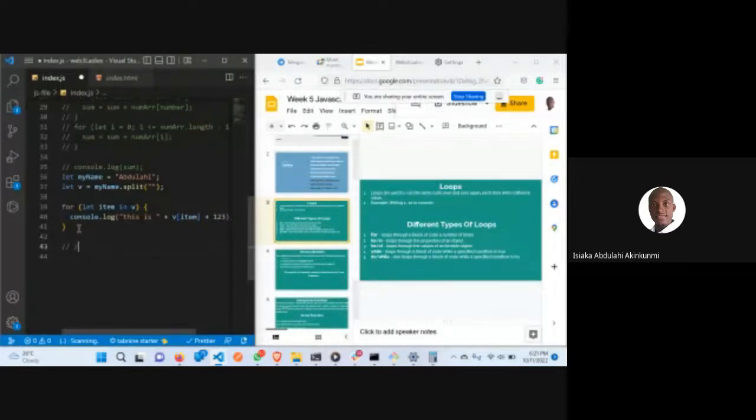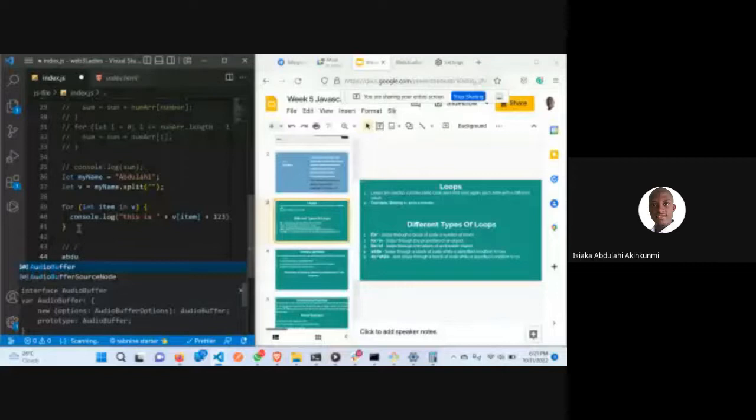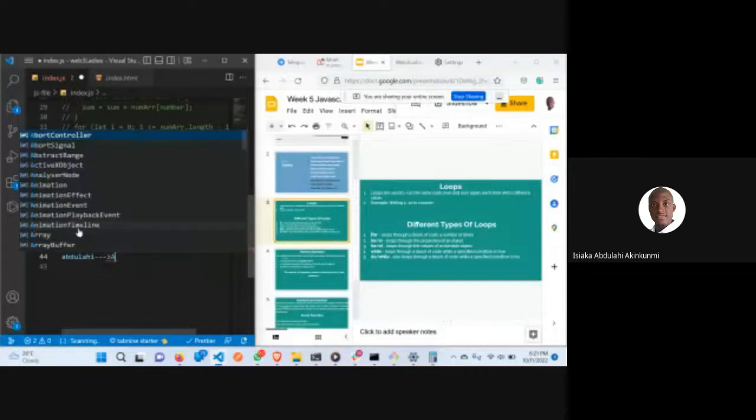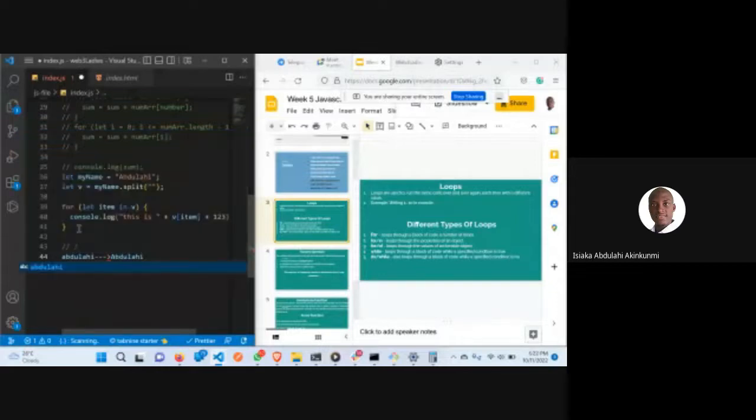That means anything you have written, if I've written this Abdullah in capital letter, it should return something like this. It should return something like this. This is how you are going to do it. The best way is that you have to convert this to an array, because this is a string.